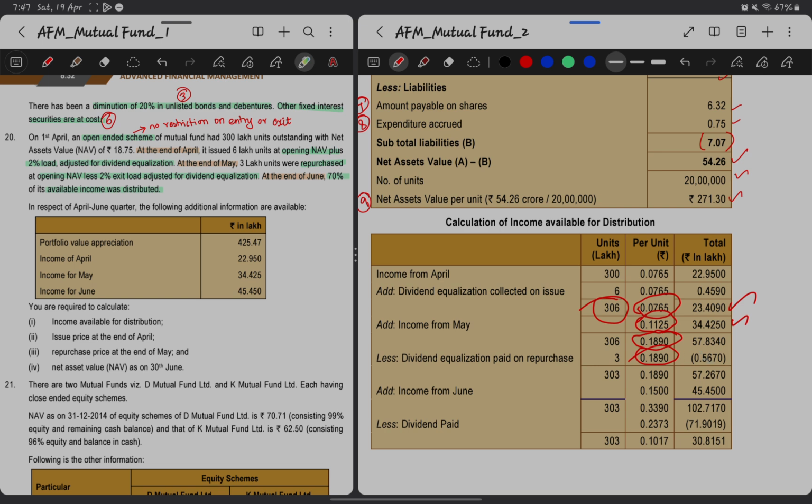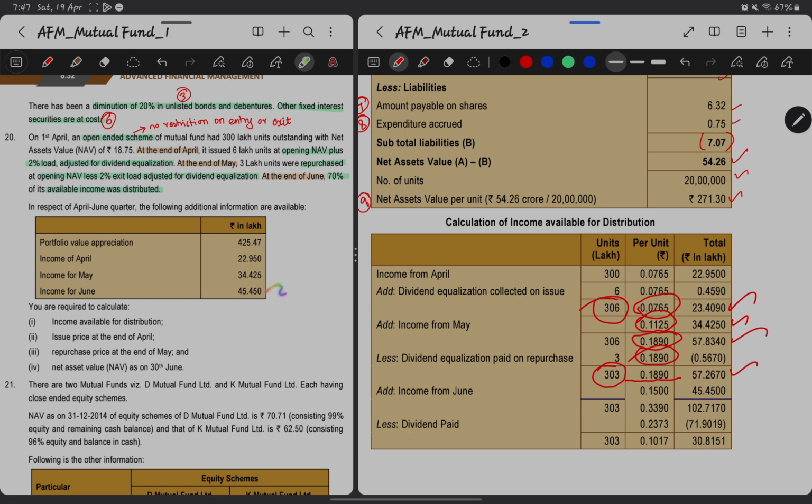So this much will be reduced from the income distribution. Now, previously the accrued income was 57.8340 for all the units, right? At the end of May. Now this much portion has reduced, so it became 57.2670 lakhs for 303 units. And the accumulated income is 0.1890.